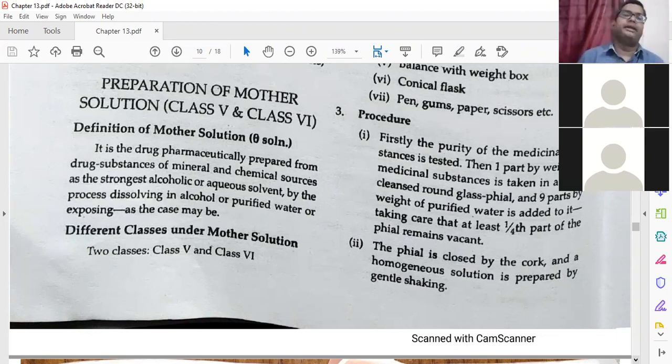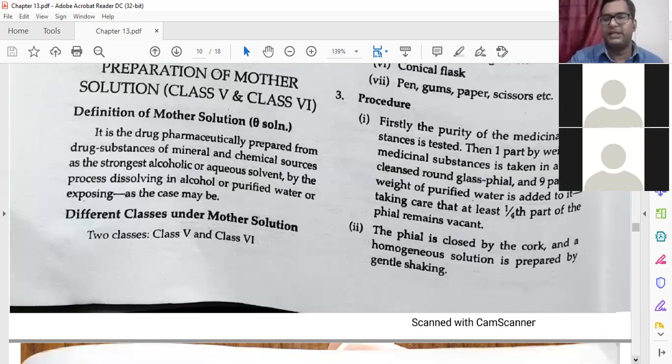So remember it, this is the definition of mother solution. It is only from the chemical or mineral kingdom. Here you are not using animal or plant, you are using chemicals or minerals. That is the big difference between mother tincture and mother solution.